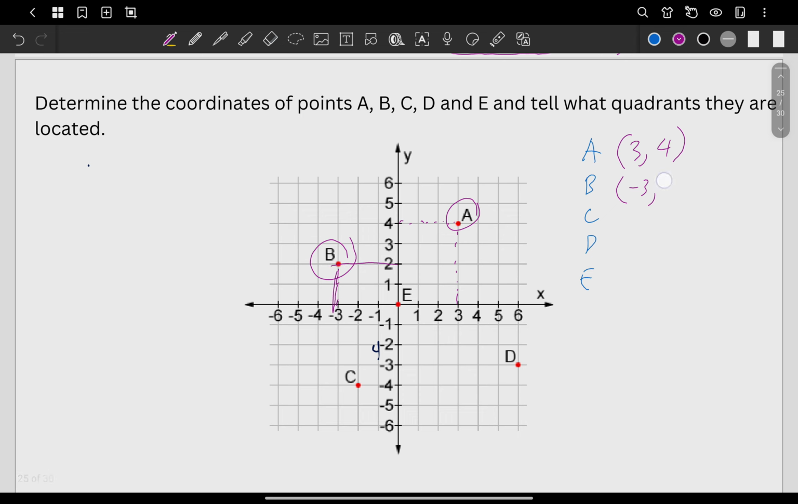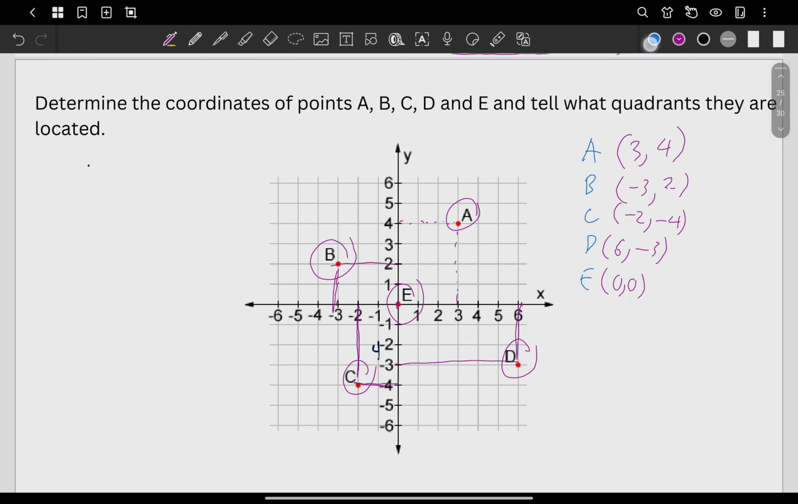That's going to be 2. Point C. What's the value of x here? The value of x is negative 2. And the value of y is negative 4. Last ones. Point D. What's the value of x here? It's 6. Value of y, negative 3. Last point, point E. That's your point of origin, 0, 0.